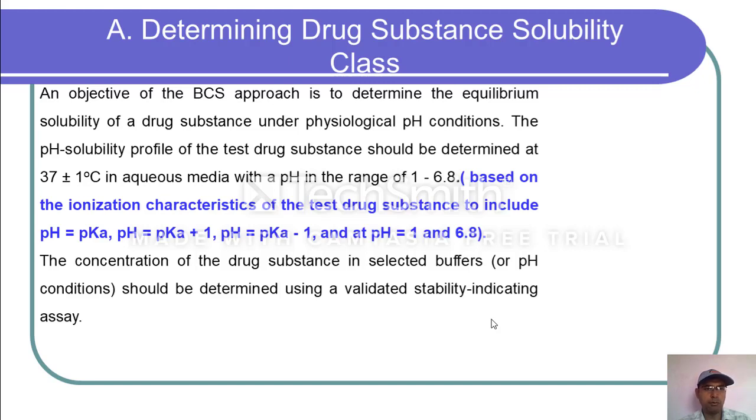The pH solubility profile of the test drug substance should be determined at 37 plus or minus 1 degree Celsius in aqueous medium within a pH range of pH 1 to pH 6.8, and it may be based on the ionization characteristics of the test drug substance to include, first, pH equal to pKa; second, pH equal to pKa plus 1; and third, pH equal to pKa minus 1; and at pH 1 to pH 6.8.